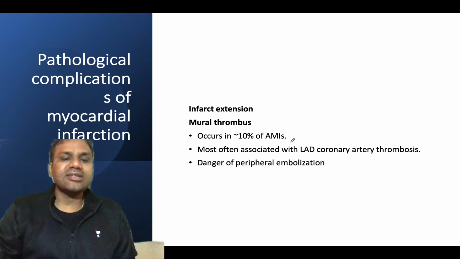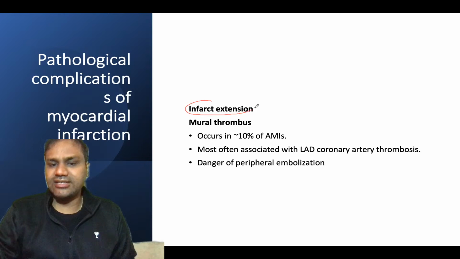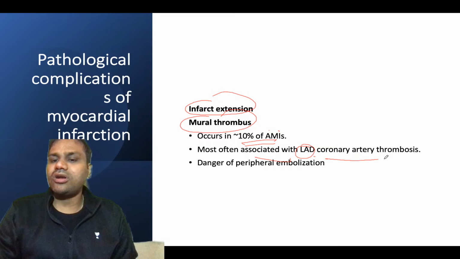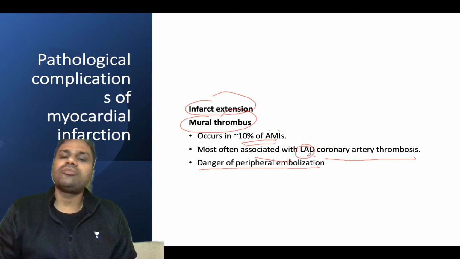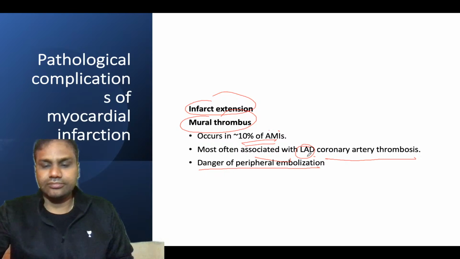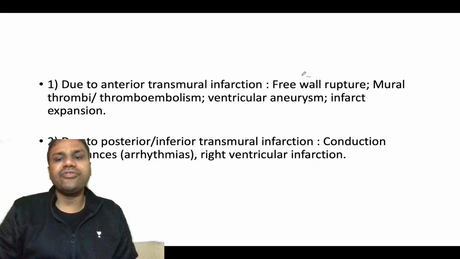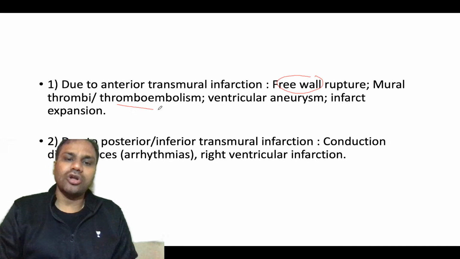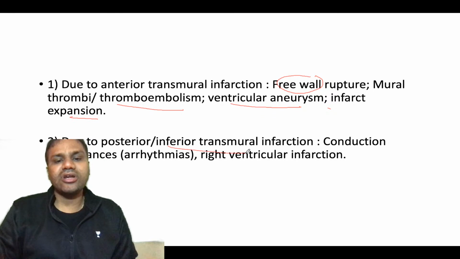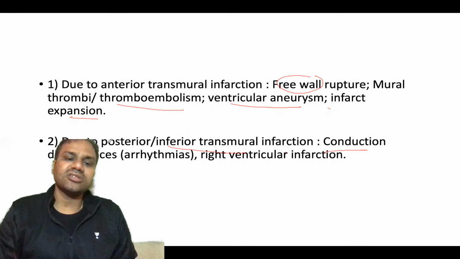Now, pathological complications of myocardial infarction. There is infarct extension and mural thrombosis, which occurs in 10% of acute myocardial infarction, most commonly associated with LAD coronary artery thrombosis, and danger of peripheral embolization can be seen. Due to anterior transmural infarction, there will be free wall rupture, mural thrombi or thromboembolism, ventricular aneurysm and infarct expansion. Due to posterior inferior transmural infarction, there will be conduction disturbance, that is arrhythmias, and right ventricular infarction.